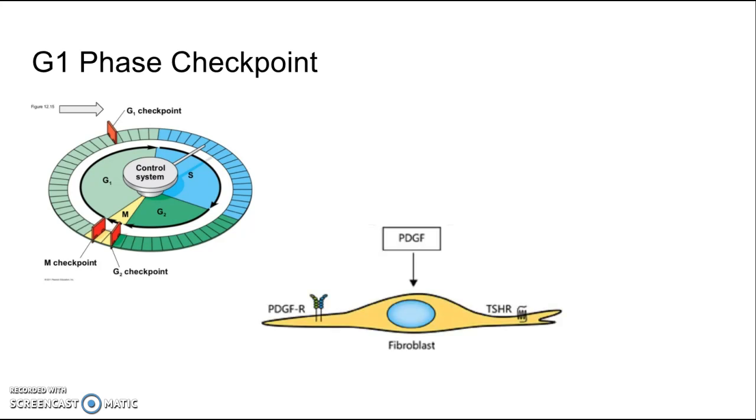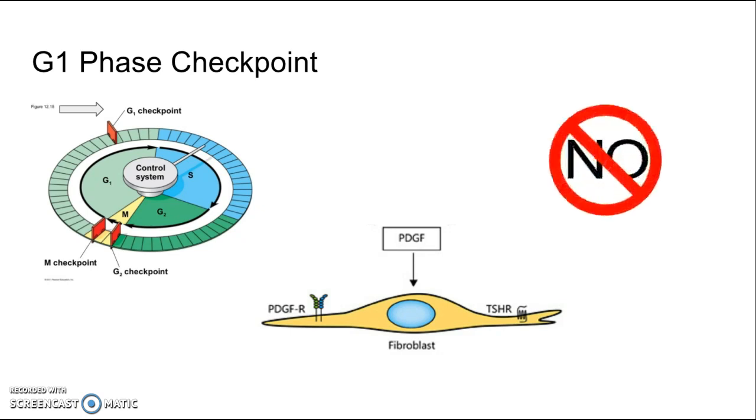PDGF stands for platelet-derived growth hormone and is required for the division of fibroblasts, a type of connective tissue. Without the signal that the PDGF is present, the cell will not be able to pass the G1 phase and divide.